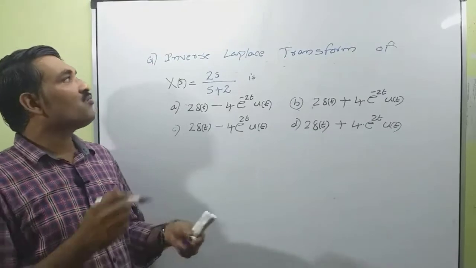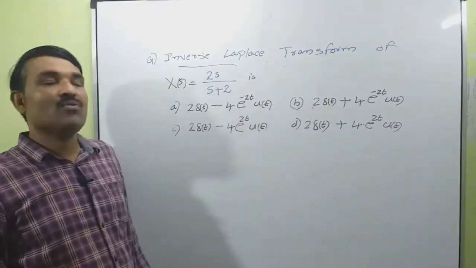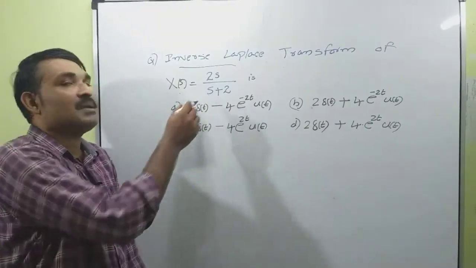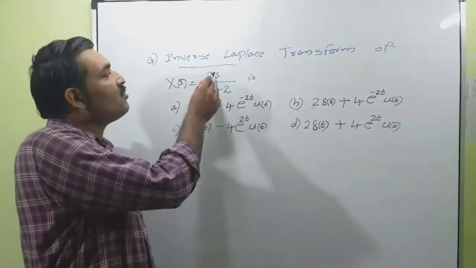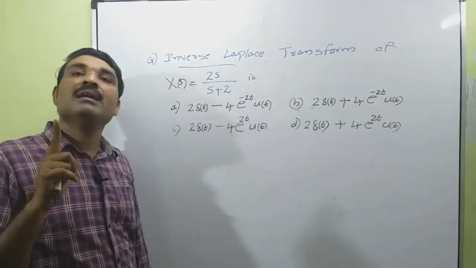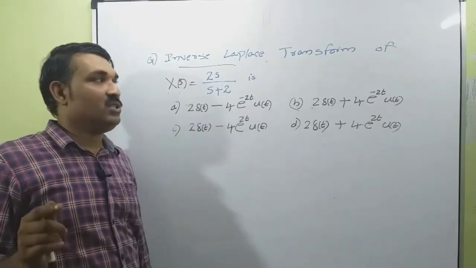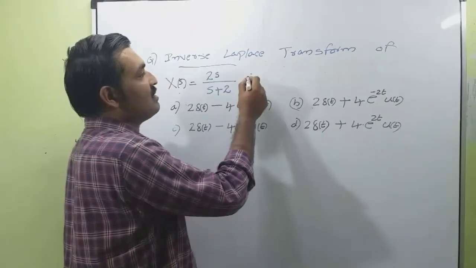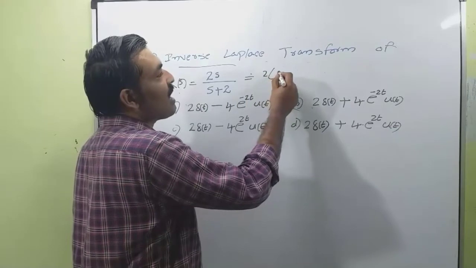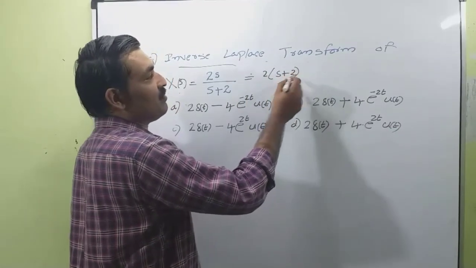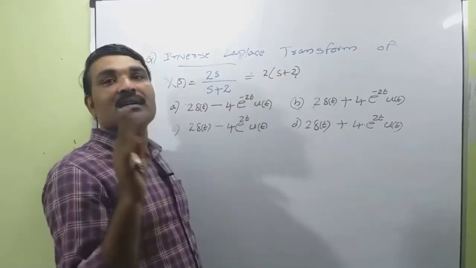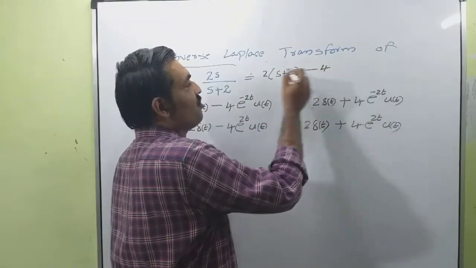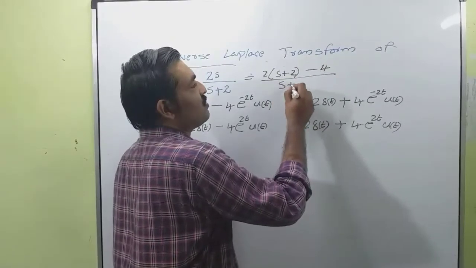The question is, we want to find the inverse Laplace transform of this function X of s equal to 2s divided by s plus 2. Okay, since the degrees of numerator and denominator are both 1, we can use long division. So I can write 2s divided by s plus 2 as 2 into (s plus 2) in the numerator. So for 2s there is an additional term plus 4, so as to balance the equation, I write minus 4. This divided by s plus 2.